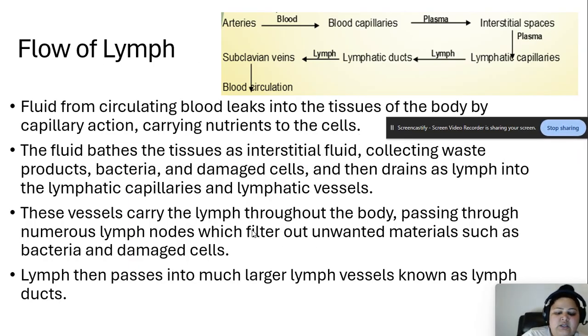The lymphatic system is more like a drainage system. It recycles and sends it back, recycles, sends it back. Whatever waste we have, then it gets excreted. But by default it's more like a drainage system that keeps on circulating, and this is exactly why it's an open system. Lymph then passes into much larger vessels known as lymph ducts, and then goes to the subclavian, and then goes back to the body for blood circulation.